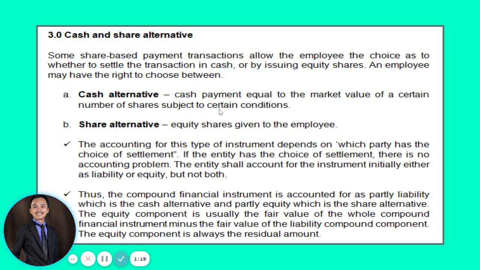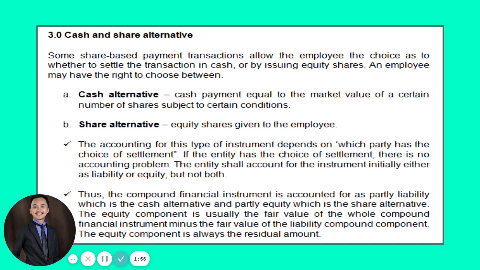So when we talk about cash alternative, again, cash payment equal to the market value of a certain number of shares subject to certain conditions, while share alternative is that there is a discharge or there is an issuance of equity shares to the employees. Now, the accounting for this type of instrument depends on which party has the choice of settlement. All right. So, who has the option to choose, whether the employees or the entity?